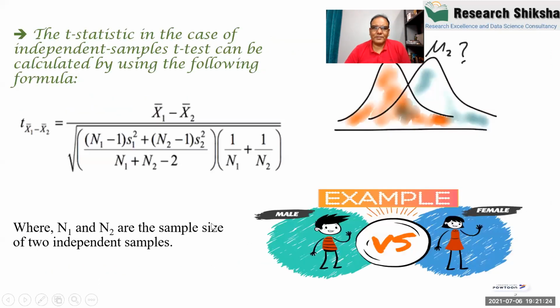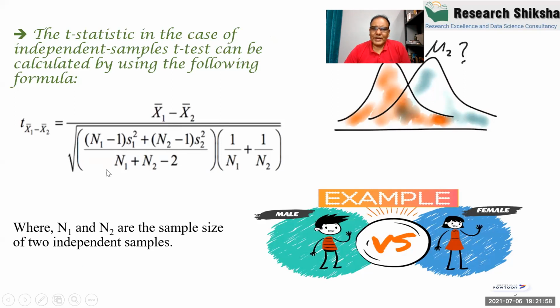Now in SPSS, we apply this formula. The numerator is the difference of the two sample means, and the denominator is the combined standard deviation, where N1 is the sample size of the first sample, N2 is the sample size of the second sample, S1 is the standard deviation of the first sample, and S2 is the standard deviation of the second sample.